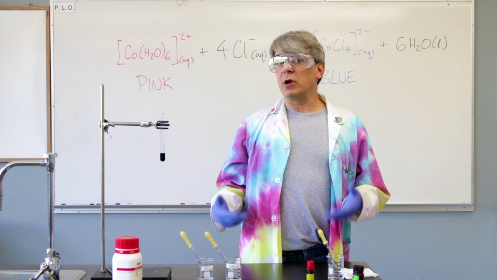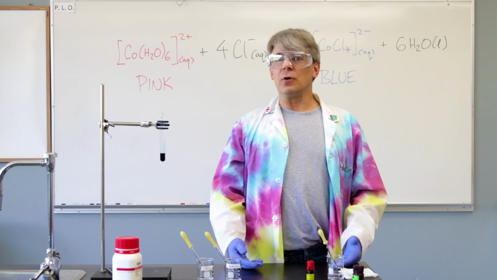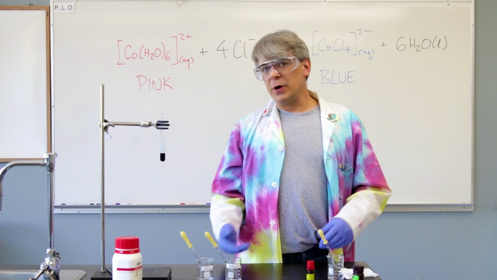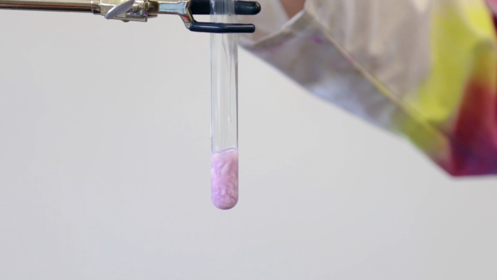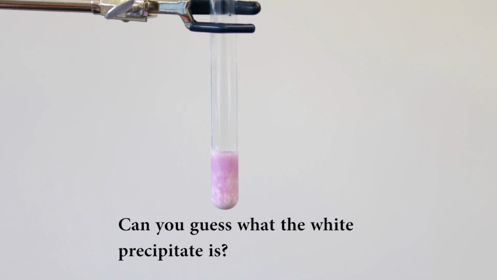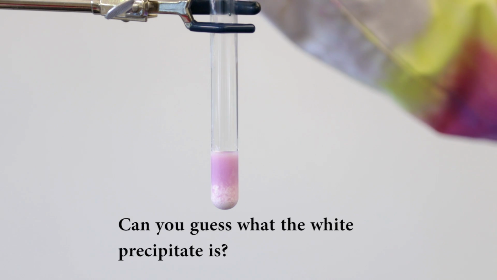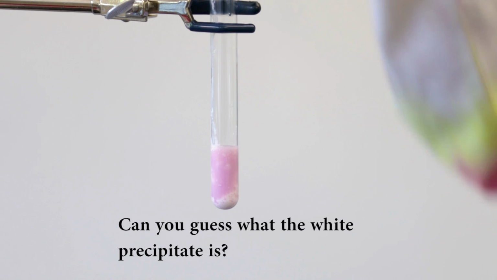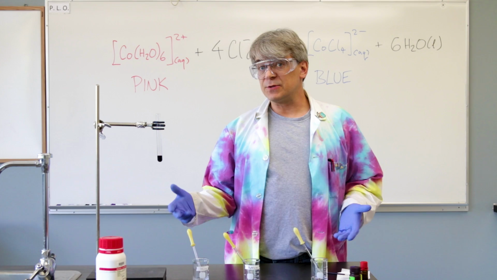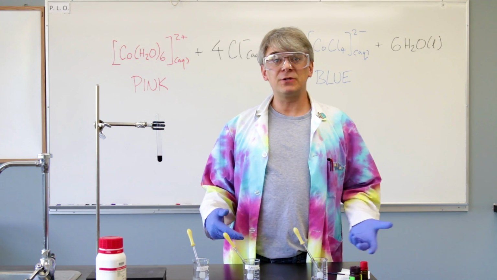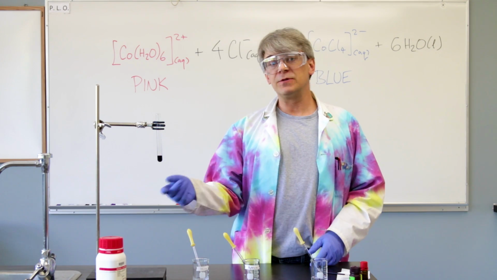But I can drive the equilibrium back again by removing those same chloride ions. Silver nitrate will precipitate the chloride out of solution, and the chloride concentration will drop. That means that the equilibrium will shift back toward the reactants to replace those missing chloride ions, and will restore the pink color. Here I have a system for that equilibrium that's balanced between the two forms, about equal mixtures of pink and blue, so it appears violet.